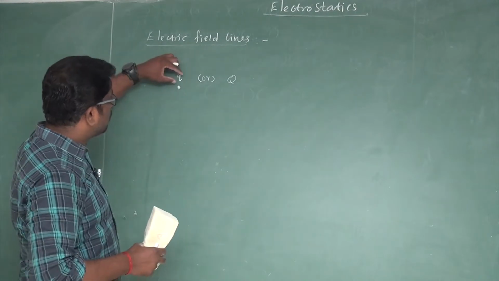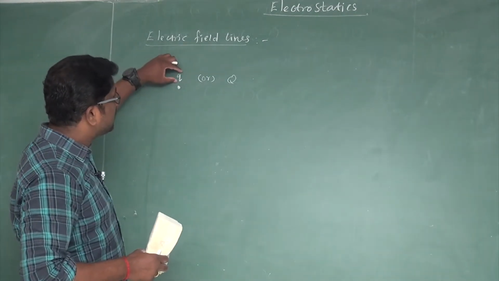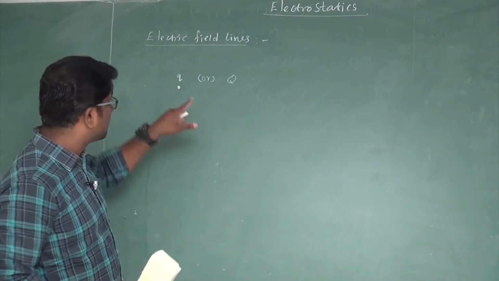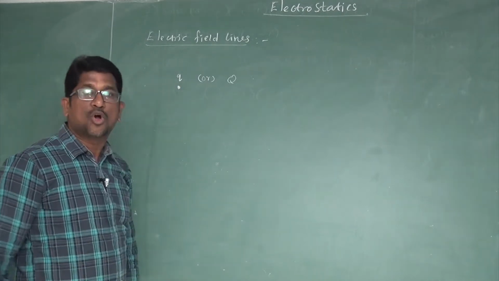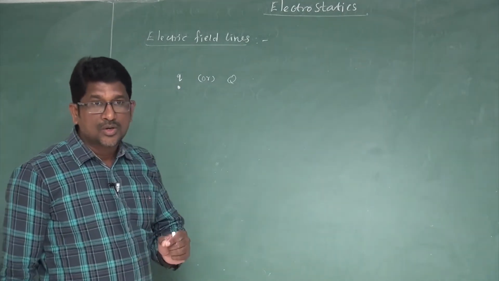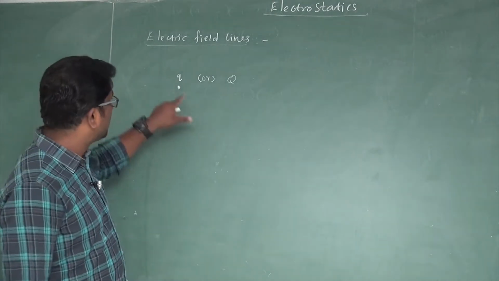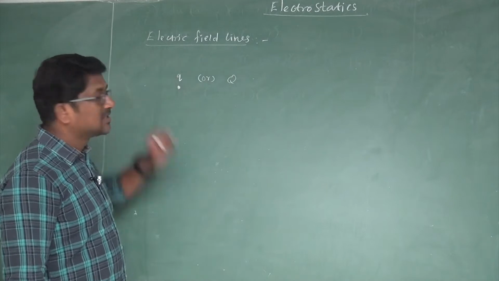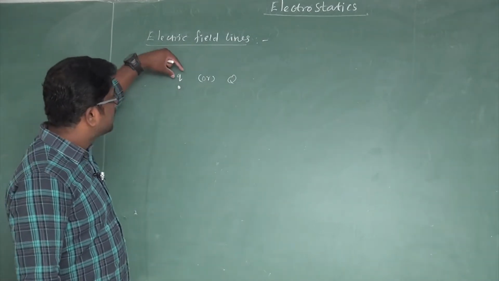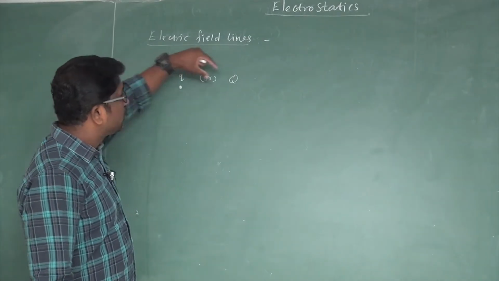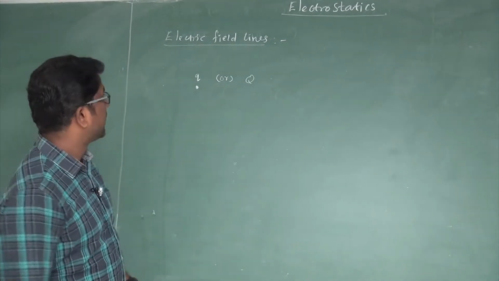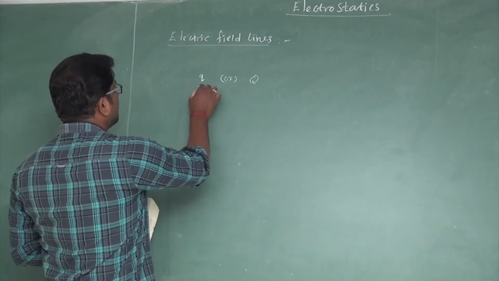A charge whose dimension is very much smaller than that of the dimension of that point is called a point charge. So a point charge is represented by either small q or capital Q. Okay. So this is a point charge.